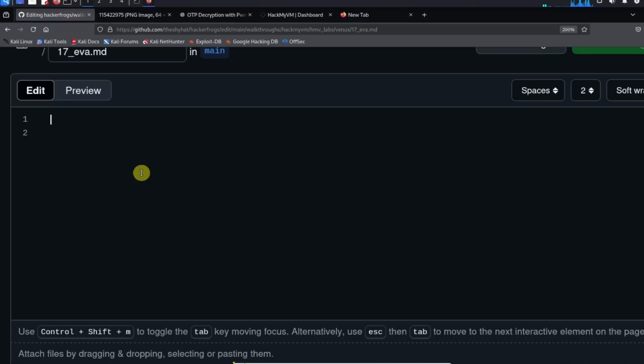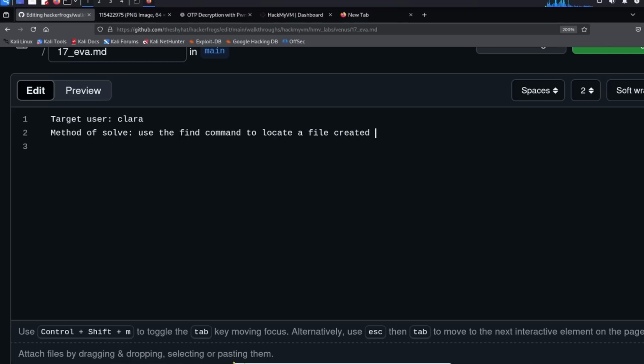Okay, so our target user for this level was the Clara user, and the method of solve for this level was use the find command to locate a file created or modified in 1968. Okay, and the key command for this level was that find command over here. If anybody's interested which command we use, this is the command we used.